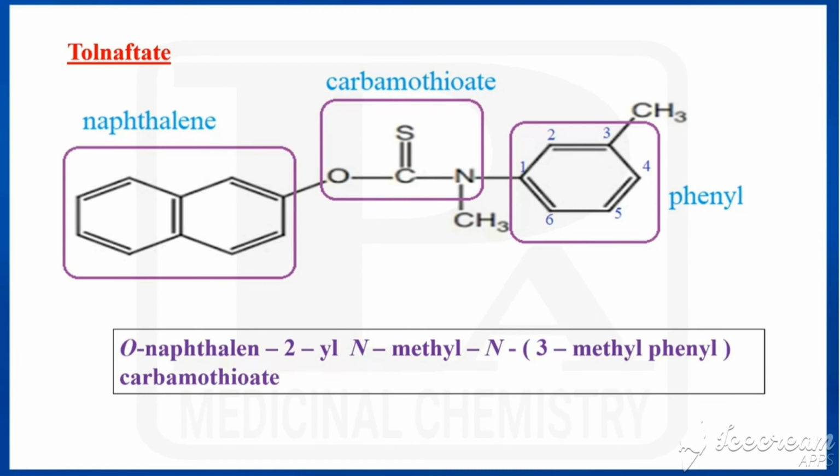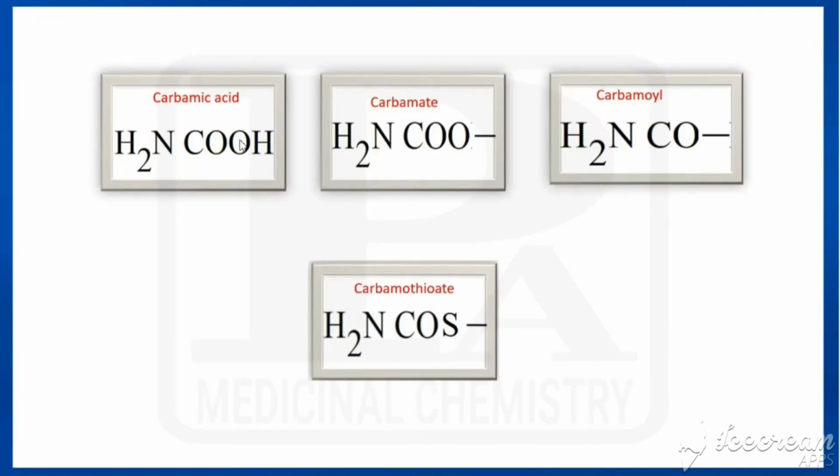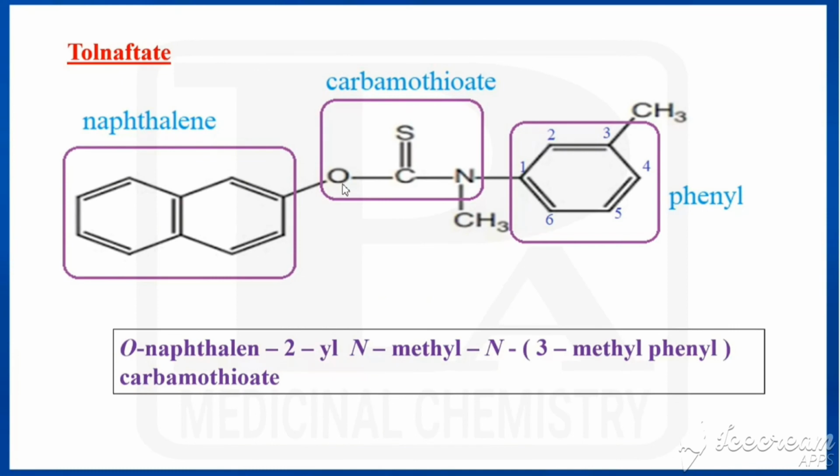So what is carbamothioate? Already we have known the structure for carbamic acid. What is carbamic acid? NH2COOH can be called carbamic acid. If one hydrogen is not there, if it is an ester, we can tell it as carbamate. If one oxygen is not there, we can tell it as carbamoyl. So here we have carbamate. Instead of oxygen we have sulfur, that is called carbamothioate. So what is the structure for tolnaftate?